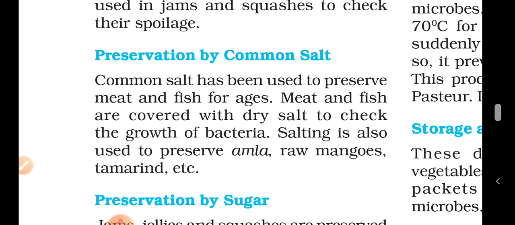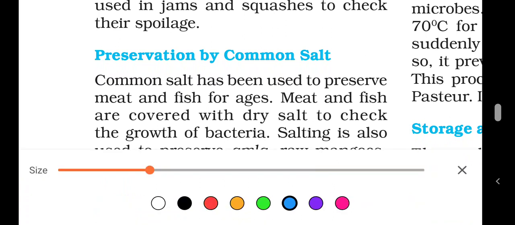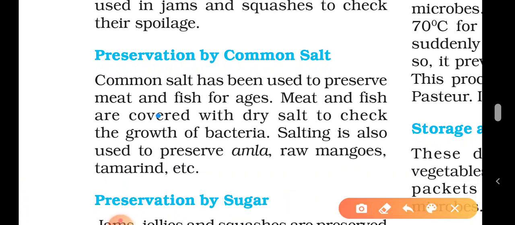Preservation by common salt. Common salt has been used to preserve meat and fish for ages. Meat and fish are covered with dry salt to check the growth of bacteria. Salting is also used to preserve amla, raw mangoes, and tamarind. See, let me show you. See, here is a fish. Can you see?